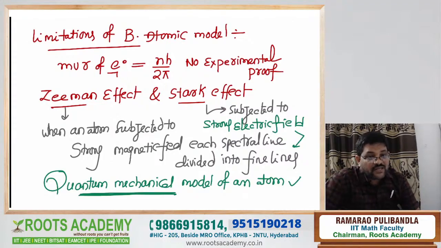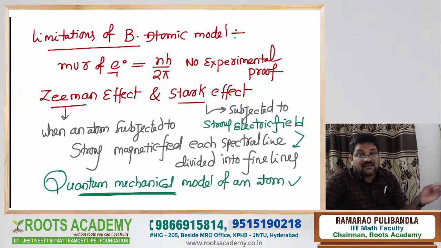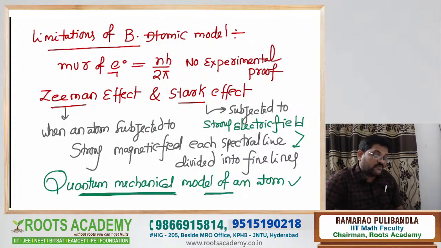It means the dual nature of particles, because electrons, protons, neutrons, atoms and molecules are microscopic. For microscopic particles, dual nature is there. The quantum mechanical model of the atom is not explained by Niels Bohr. These are the important limitations of Bohr's atomic model.